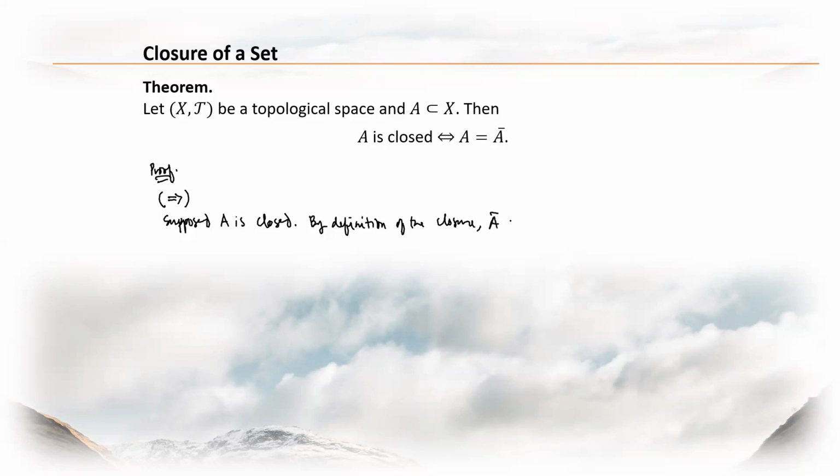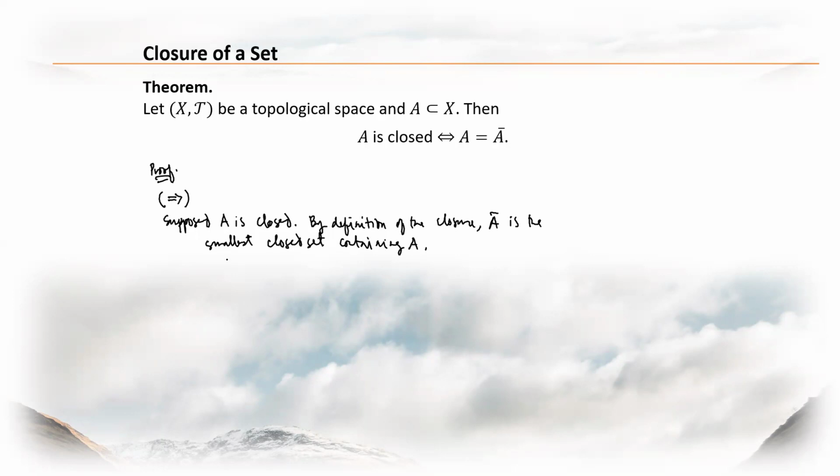A bar is the smallest closed set containing A.